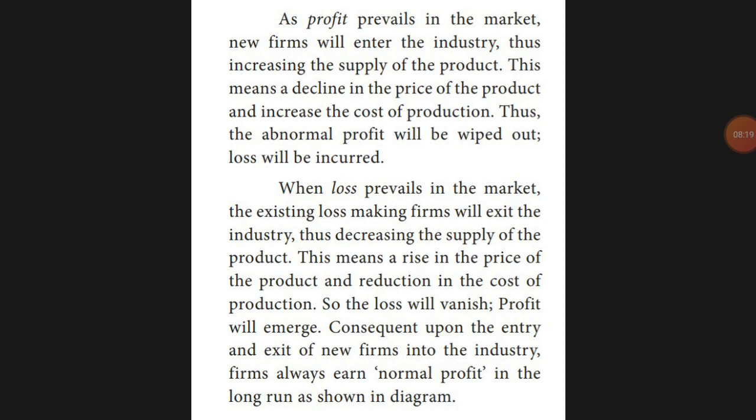Free entry and exit of firms will be there, and this is what happens in perfect competition. For this we can take a good example, the Jio SIM. So this is what perfect competition is about in the short run.